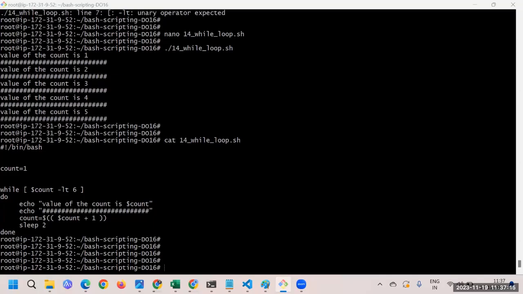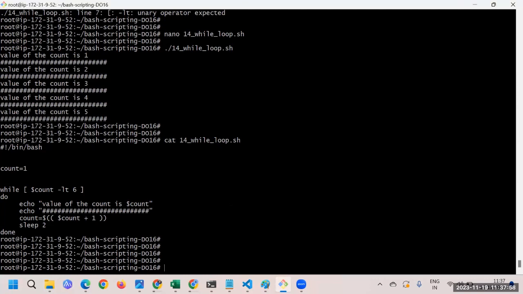Amol, can we include in the while loop dollar count less than, greater than or equal to? Can we mention both conditions in the same loop? After the while loop, we're going to use dollar count greater than or equal to 6. Can we use both commands in one single line? Greater than or equal to, if we say so, what is the meaning of that? That you are also interested to print 6. Yes, we can do it.